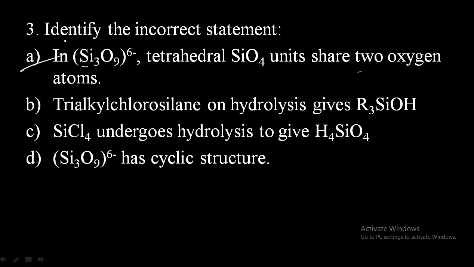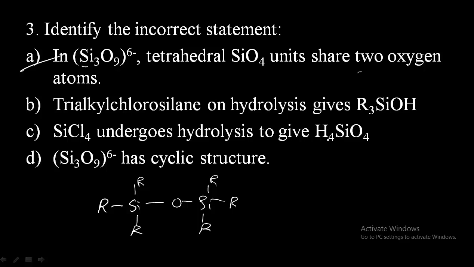And second one, trialkyl chlorosilane on hydrolysis gives R3SiOH. So here we will not get R3SiOH. Instead of that, we will get R3Si-O-SiR3, where R is alkyl group.